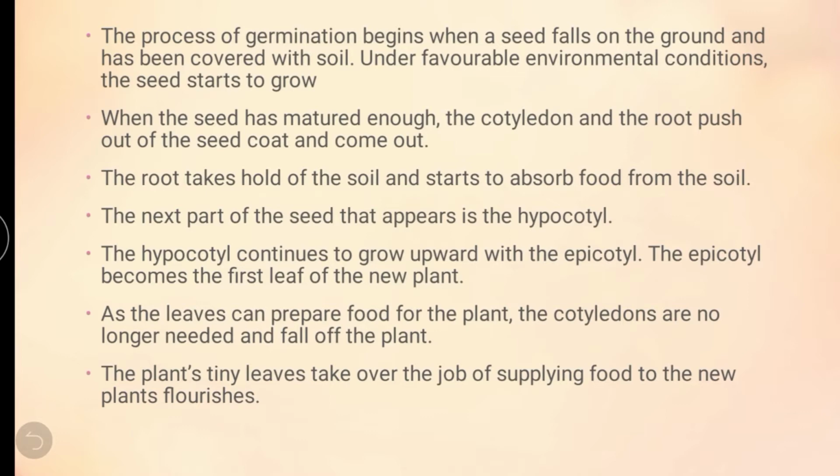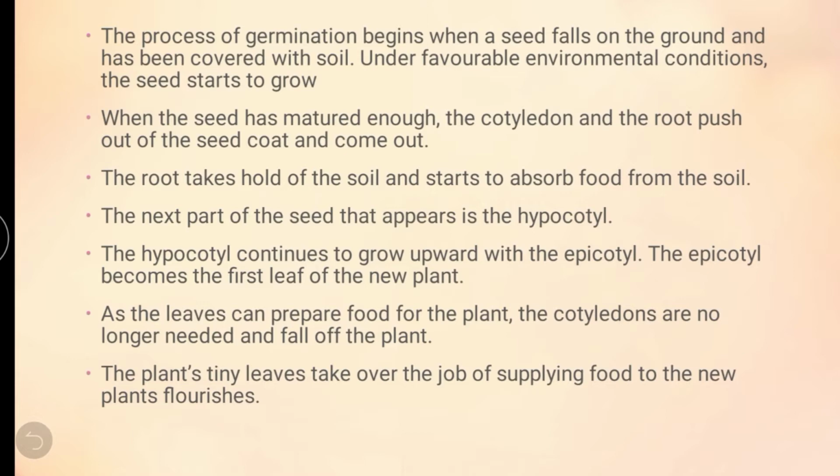Okay, first the root will come out. Second, hypocotyl, which means the stem, will come out. Then third, from the stem, the first leaf starts to come out. The epicotyl becomes the first leaf of the plant. Okay, the epicotyl forms the first leaf of the plant.